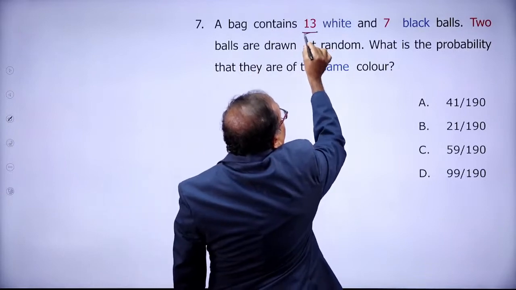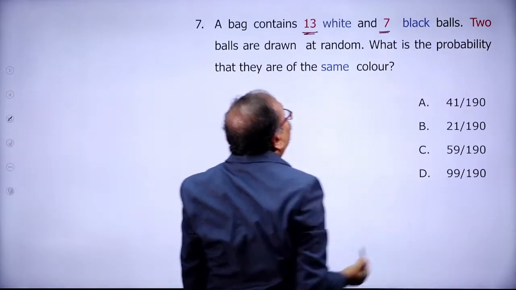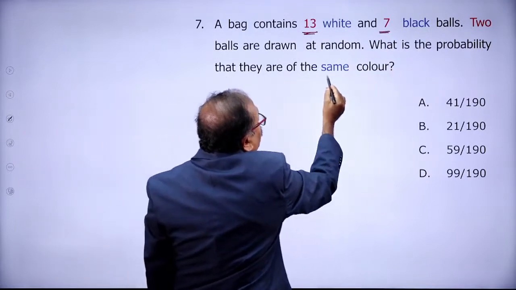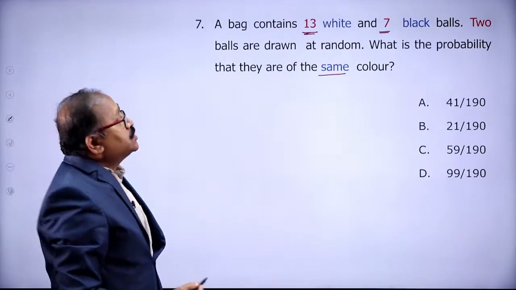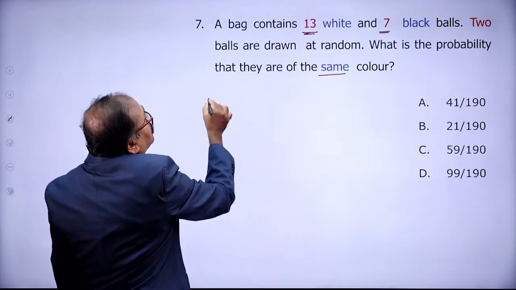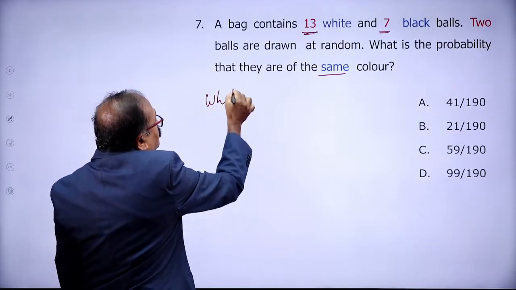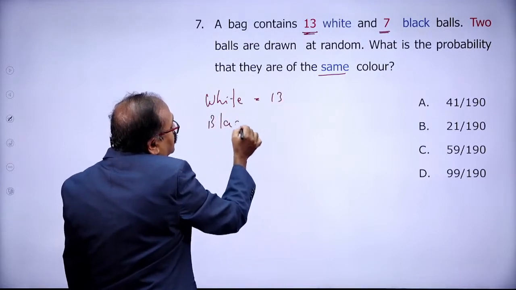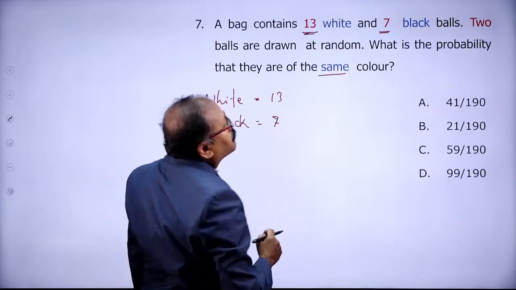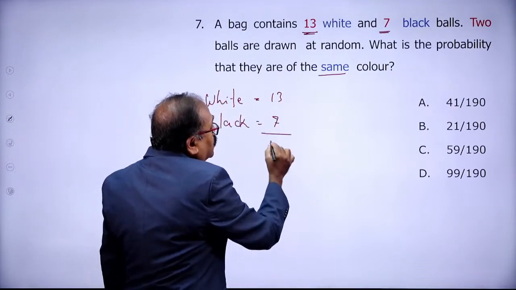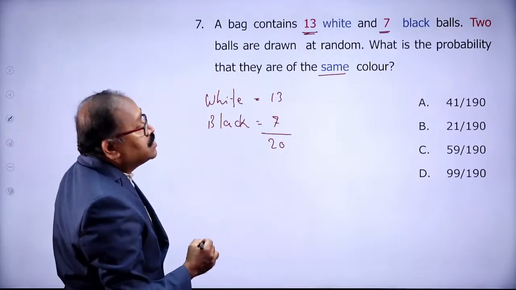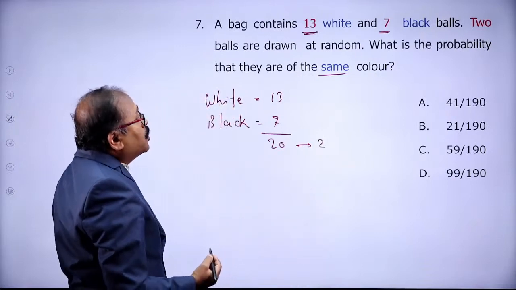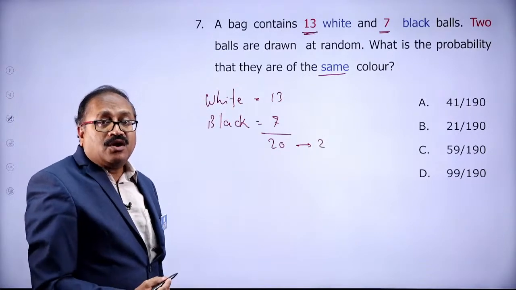A bag contains 13 white and 7 black balls. 2 balls are drawn at random. What is the probability that they are of the same color? So the question is something like this. You have the bag in which the white color balls are 13 and black color balls are 7. I am just writing the question. So the total number of balls in the bag is 20. How many balls are taken at random? 2 balls are taken at random. What is the probability that both of them are of the same color?